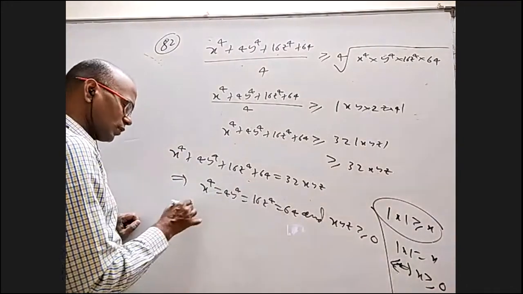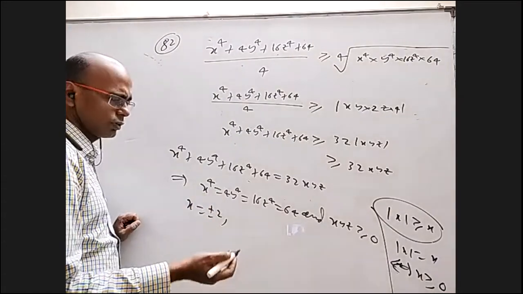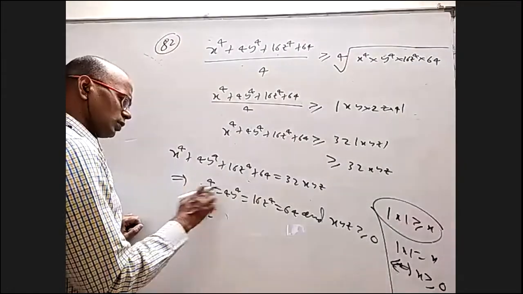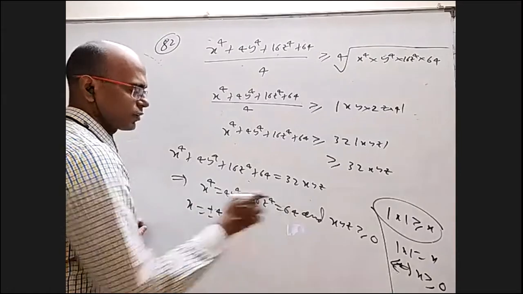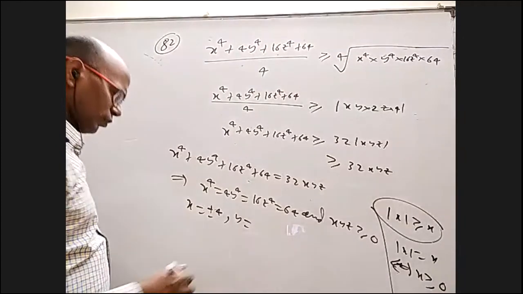Okay, from this, what will I get? I'll get x is equal to plus or minus 2. Am I right? 2 power 4 is 64. No, sorry, 4. 16, 4, sorry. x equal to plus or minus 4. Why? After dividing by 4, it is 16 and 2 power 4, so plus or minus 2.